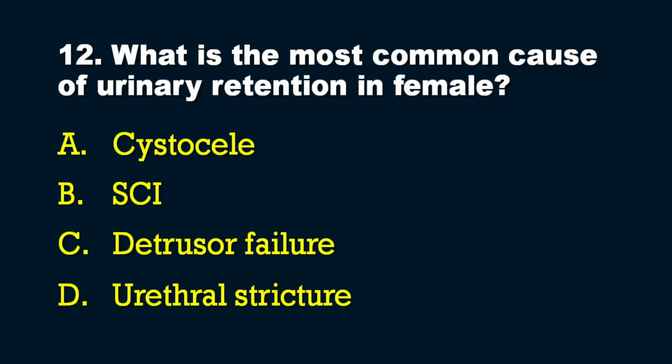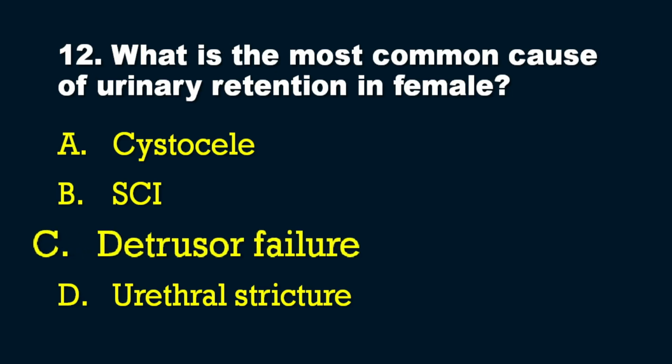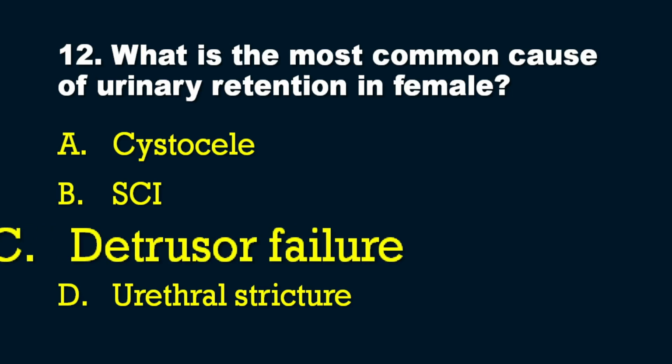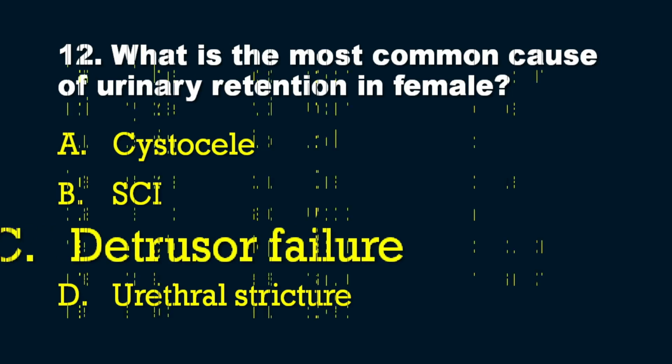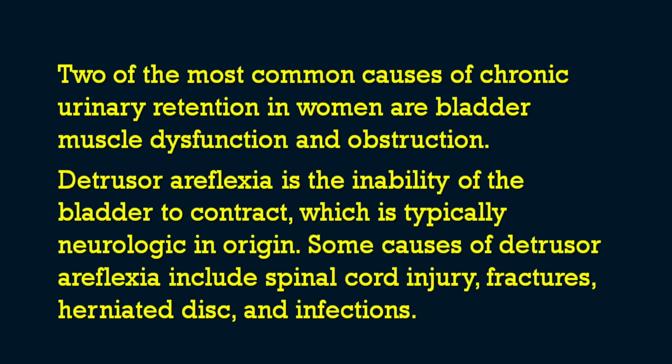So what is the answer? The answer is option C, that is detrusor failure. We know that two of the most common causes of chronic urinary retention in women are bladder muscle dysfunction, that is detrusor muscle dysfunction, and obstruction. So these are the most common causes.